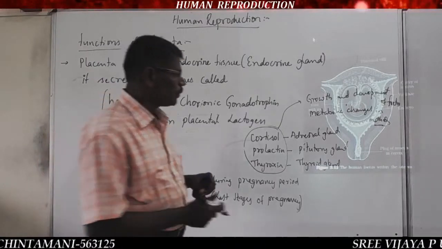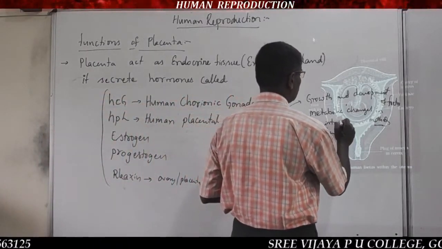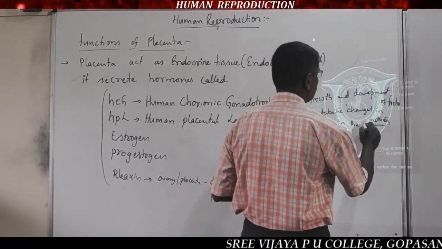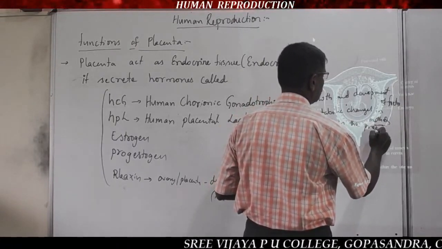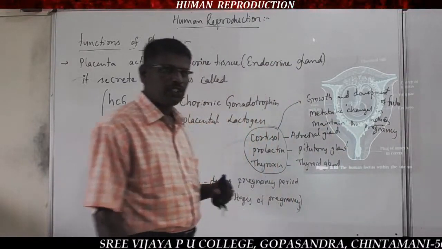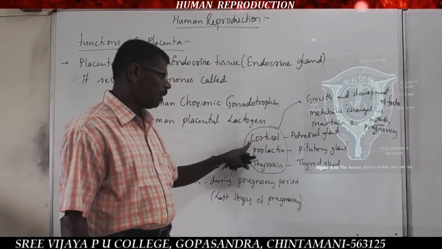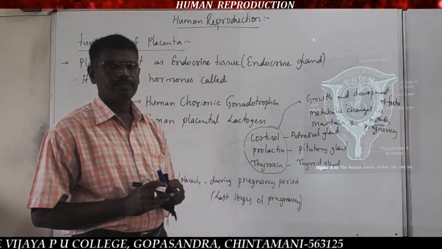Got it? So even for the maintenance of pregnancy, by these causes, these hormones are required.